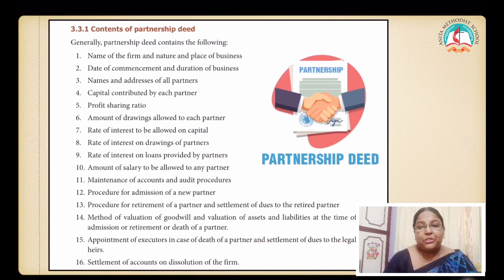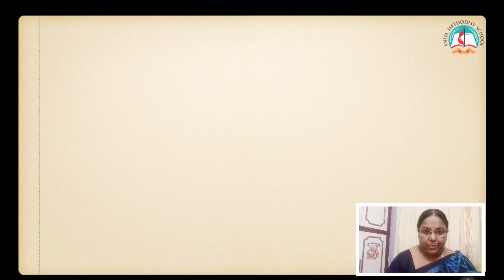What is dissolution of firm? When they want to put an end to the business, that is called dissolution of the firm. So how many points do we have? 16 points. Right? Okay. Learn it thoroughly.